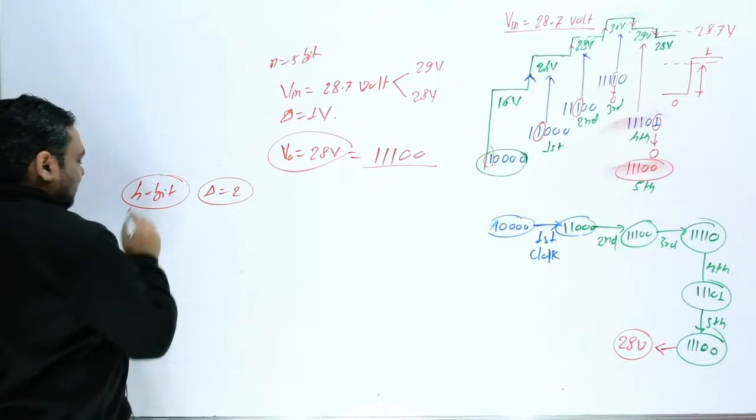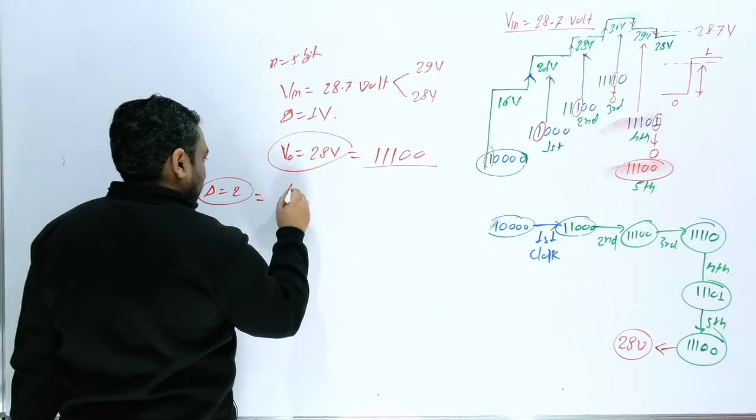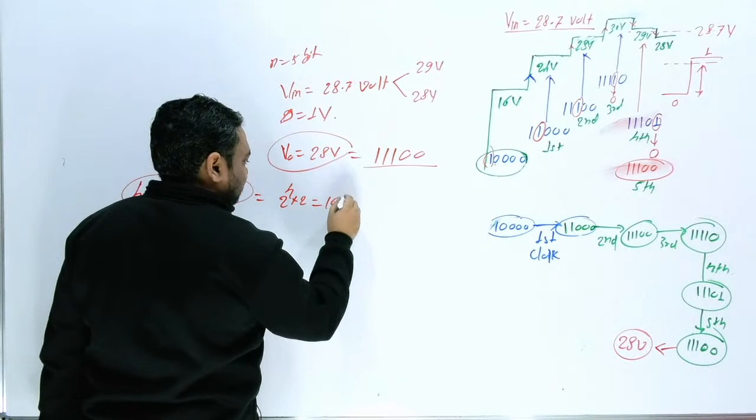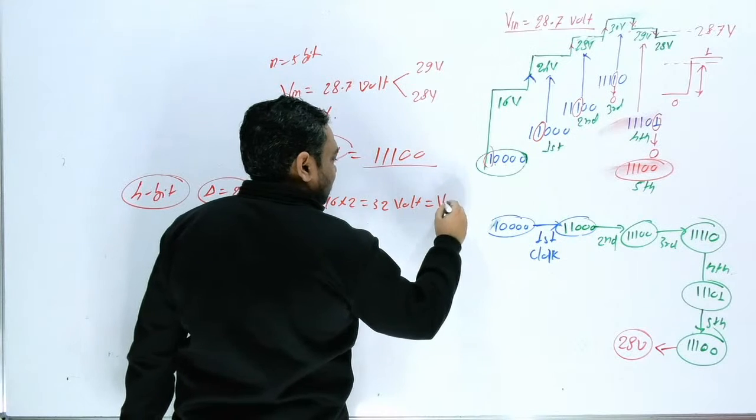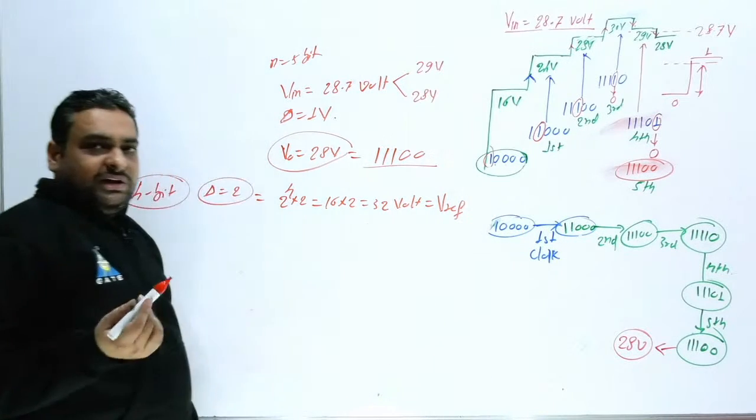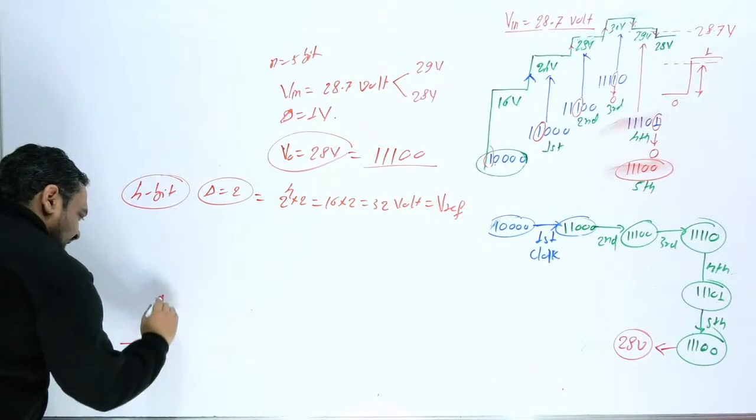So if del is 2, you can write 2 raised to power 4 into 2. 2 raised to power 4 means 16, into 2, so this is 32 volt. So this is V reference. Sir, V reference is 32 volt. So V reference by 2 will be 16. So you can draw in this way, sir.